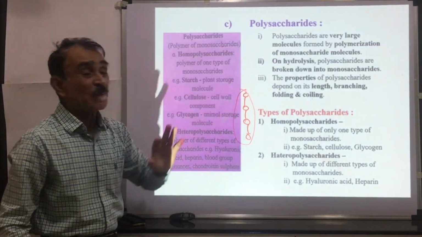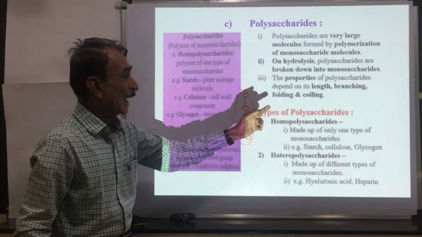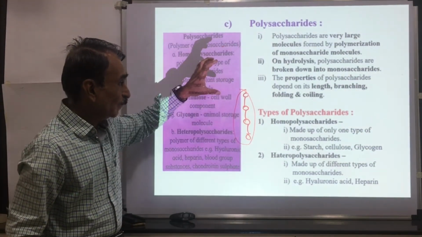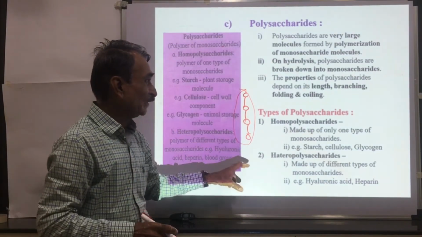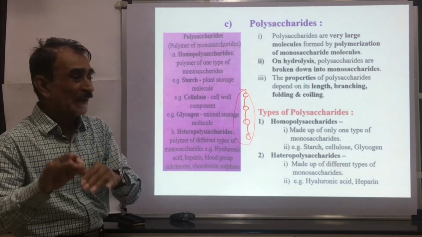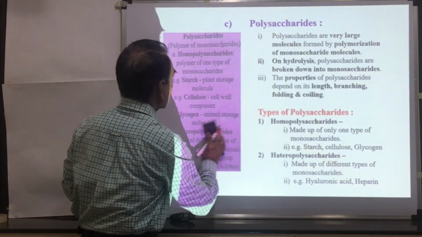The properties of polysaccharides depend upon length, branching, coiling, and folding. The properties of these polysaccharides depend upon the length of the polysaccharide, its pattern of branching, and pattern of folding and coiling. Types of polysaccharides.